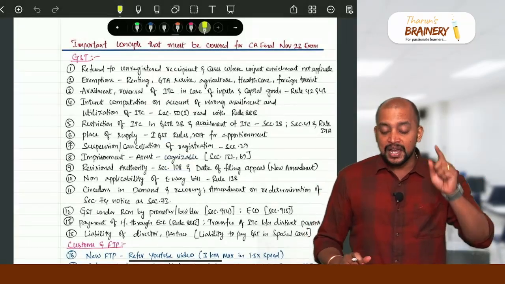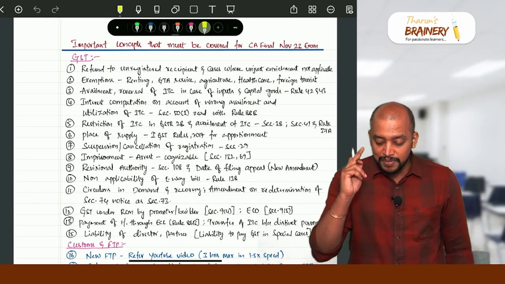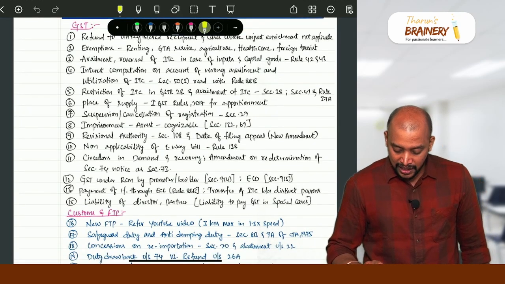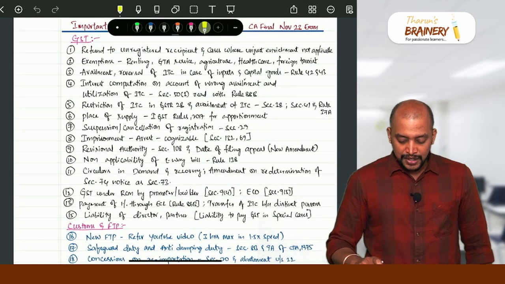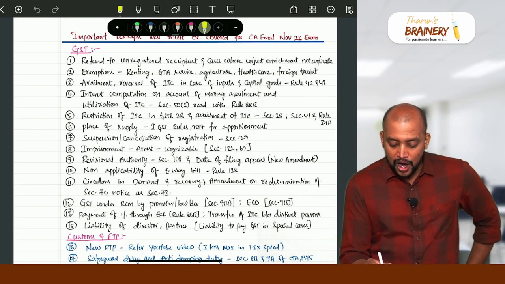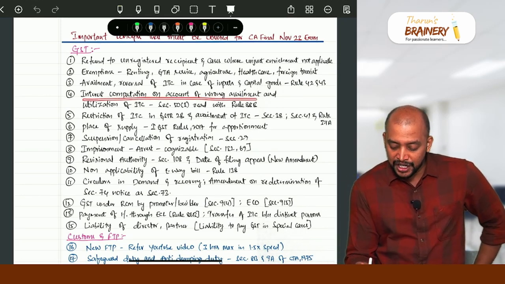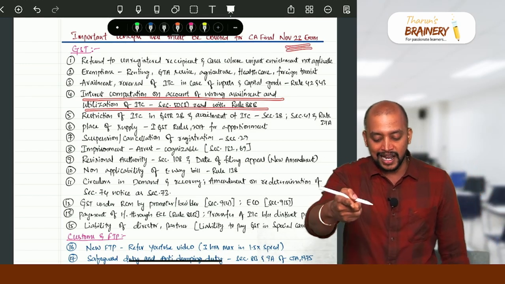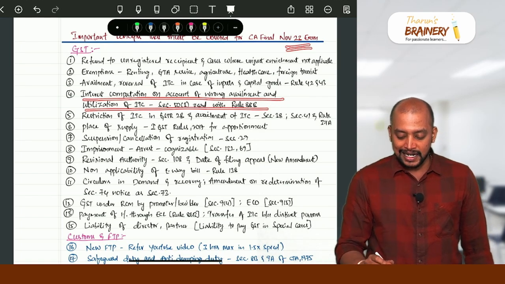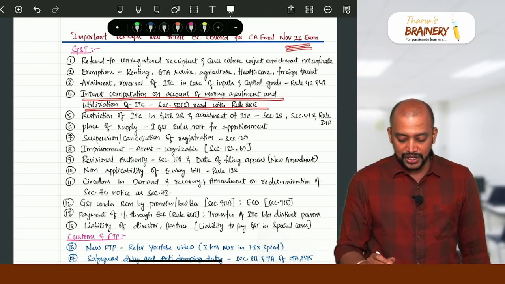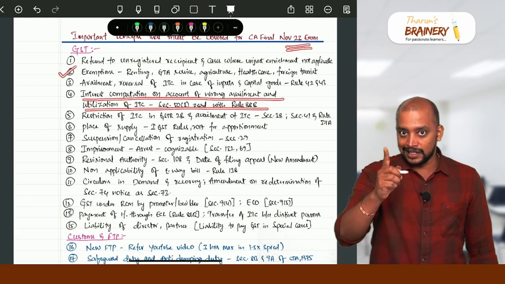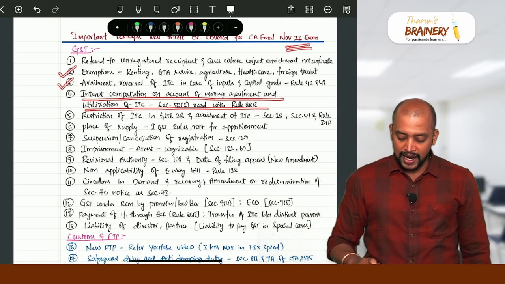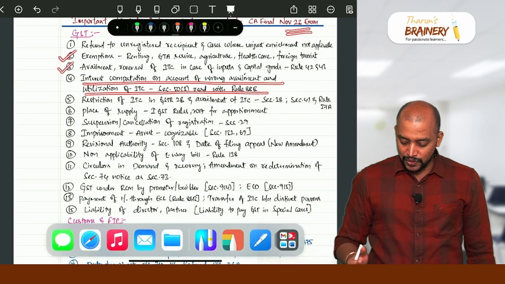I gave many important concepts that must be covered for the CA Final November 23 exam. In that I clearly mentioned interest computation. So interest computation on account of wrong availment and utilization of ITC will come for the November 23 exam. So it came. And exemptions, I said, renting, GTA. So exemptions I asked you to discuss, like learn. And even reversal of ITC, first question, it got tested.